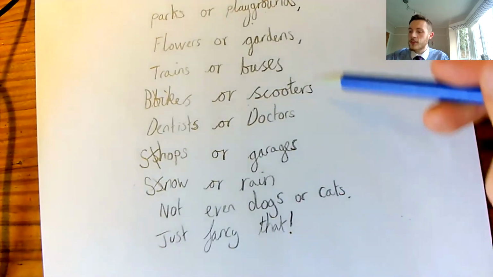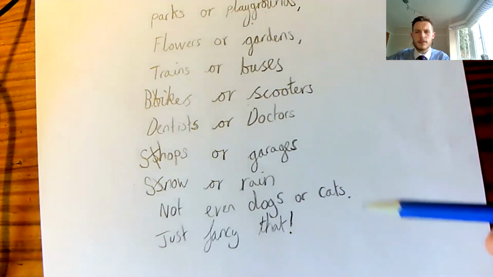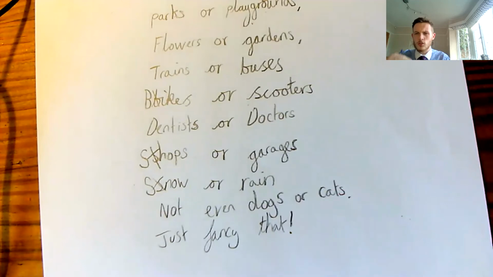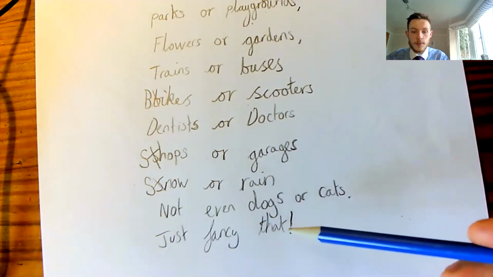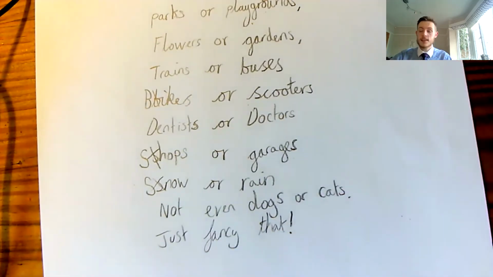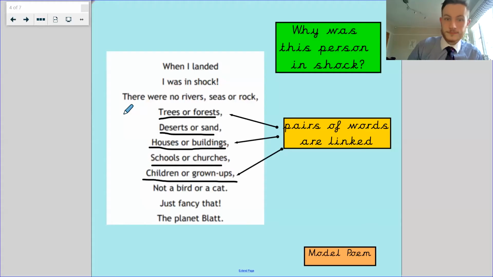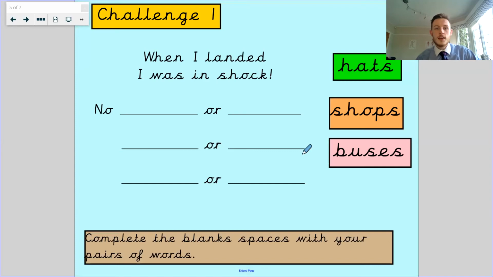I haven't got commas in all of them. I've got them in just a few of them, because it's not a long list, so it needs breaking up a little bit. And then I've ended it with my exclamation mark for just fancy that. Now, let me switch you back over and let's have a look at the task today. So, here we go.